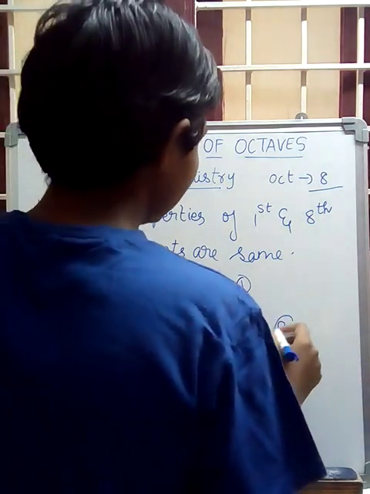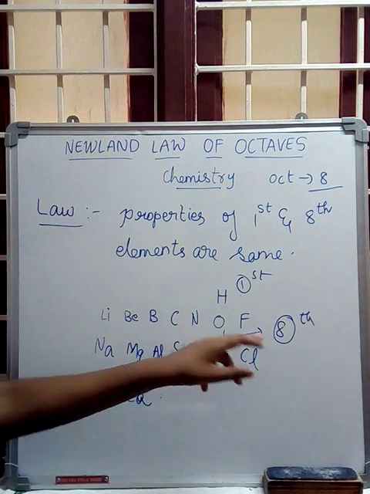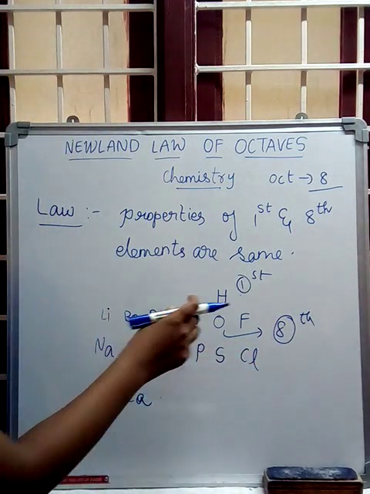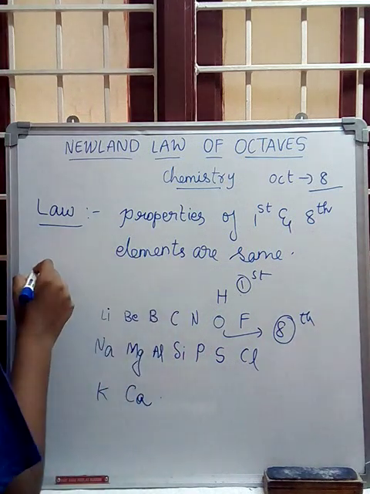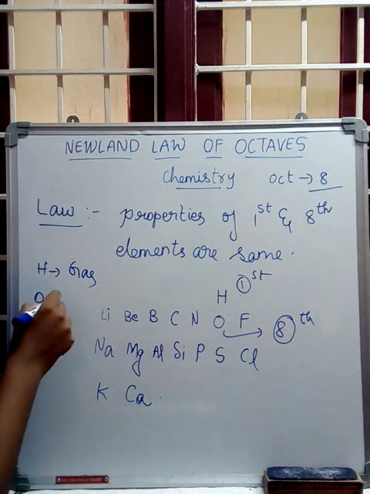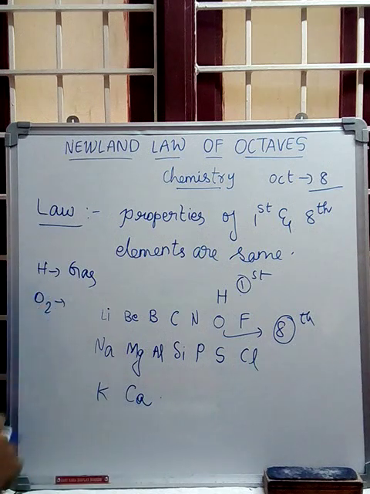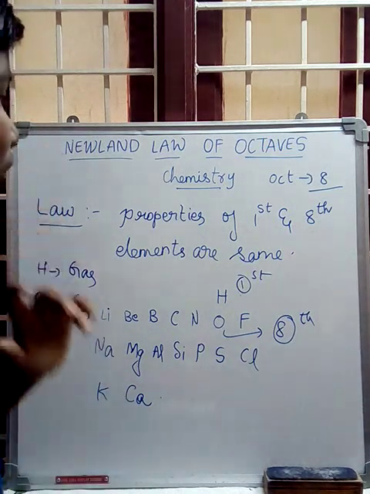So this is the eighth element. Their properties are the same. Hydrogen is a gas. Oxygen, which we can write as O2 or O, is also a gas. Like this, the properties are the same in Newland's law of octaves.